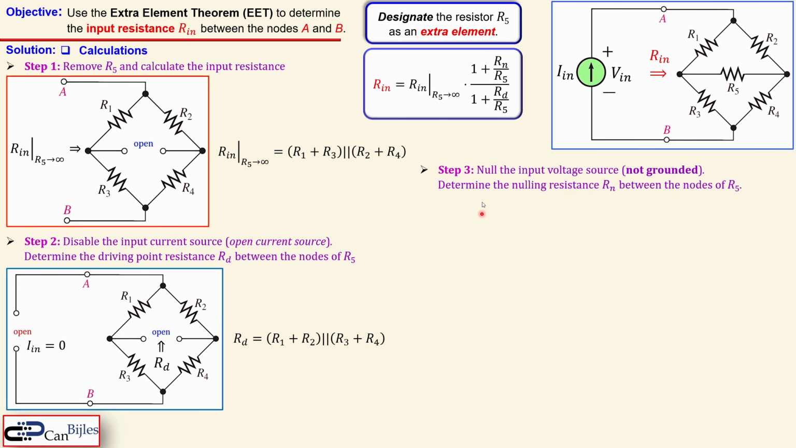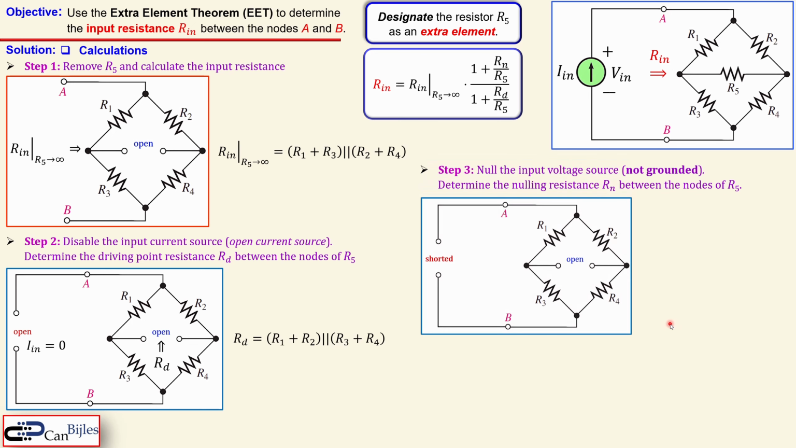Okay, the third step is to null the input voltage source, which is now actually this. So we make actually this short. It's not necessarily grounding. And then determine the nulling resistance, which is then called R sub n, between the nodes of the resistor again R5. So now the circuit becomes like that. So it's almost the same, only this part is now shorted. That means the Vin is 0. Again, you look between the two nodes where we have our extra element, R5, and that's now this Rn.